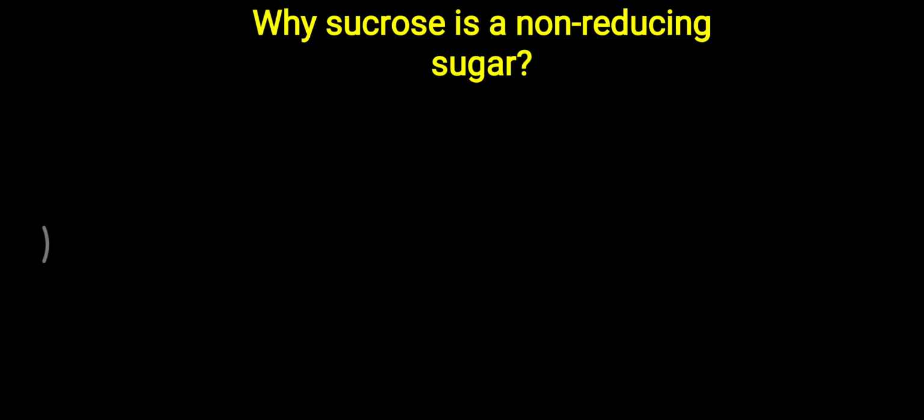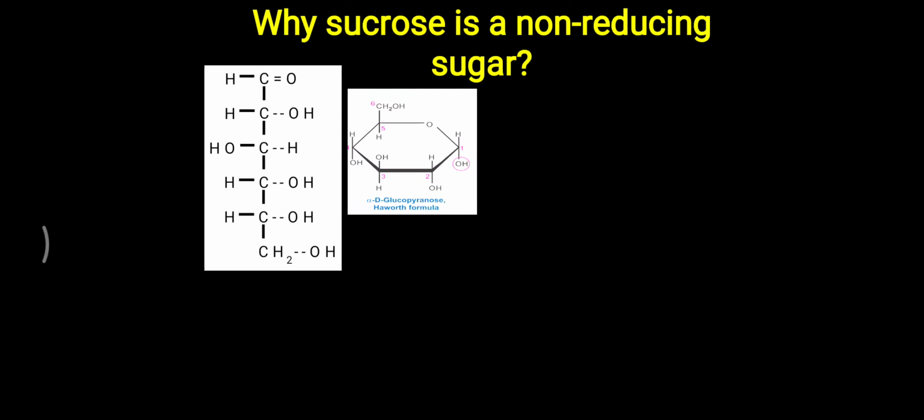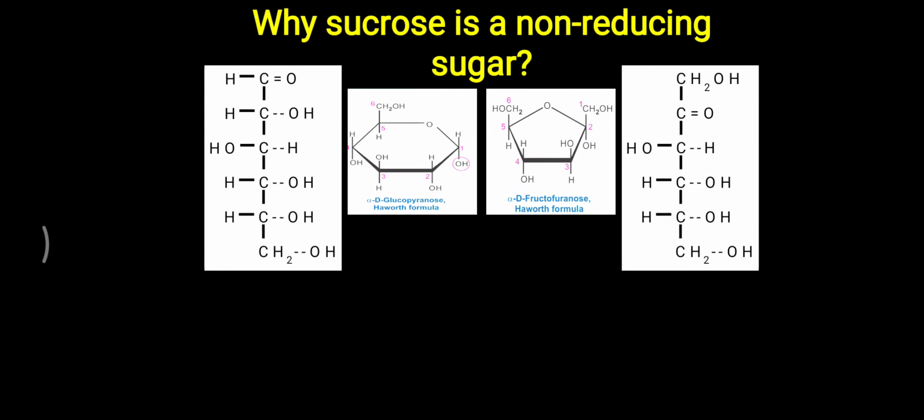Further, we will try to understand with the help of a picture. Here is the structure of glucose, but many times in books a ring structure of glucose is given, which is called the Haworth formula. In the same way, fructose is also shown as a ring structure. But it is simpler to understand in the linear structure: glucose has a CHO group on the first carbon, that is the aldehyde group, while the keto group is present on the second carbon of fructose. So remember that the aldehyde group is on the first carbon and the keto group is on the second carbon.